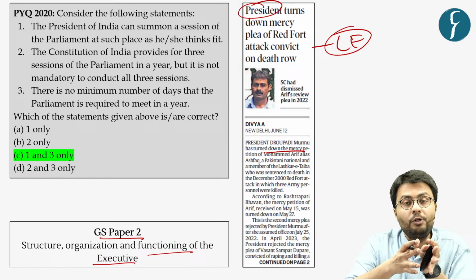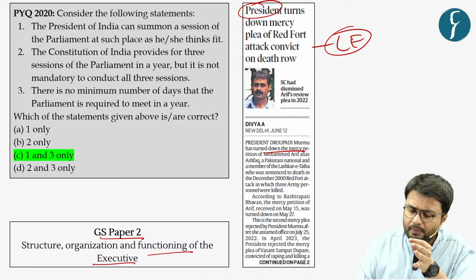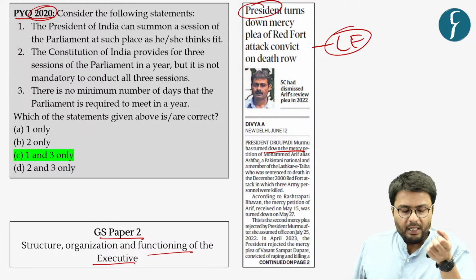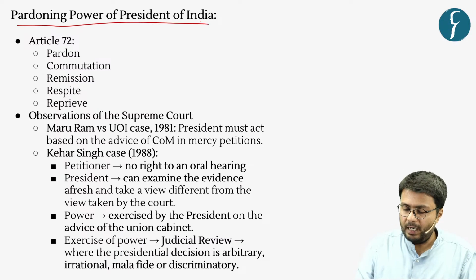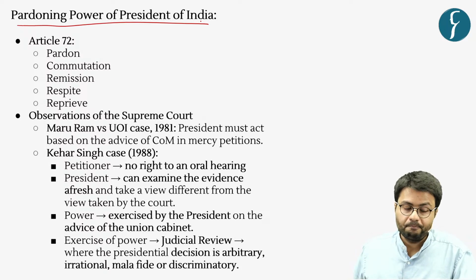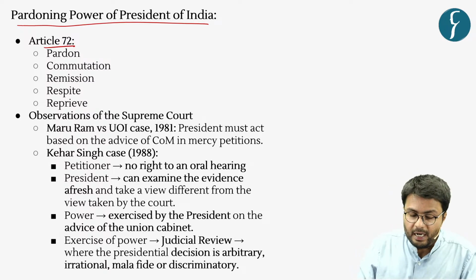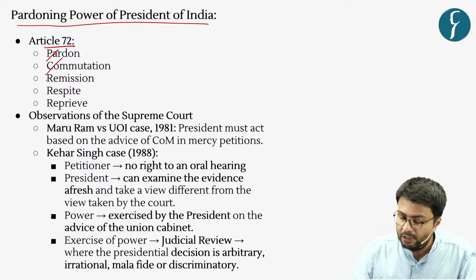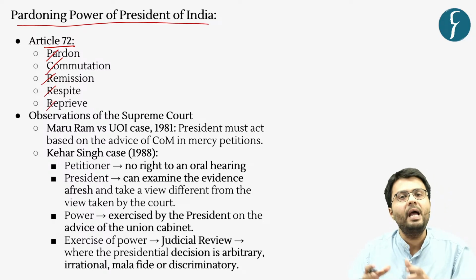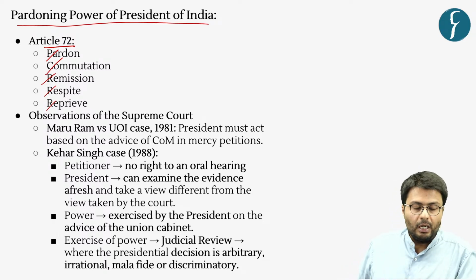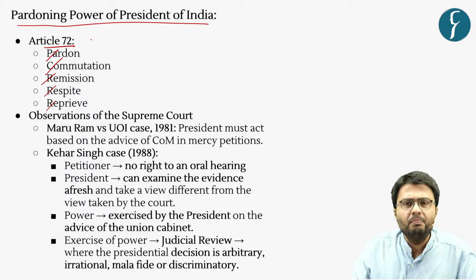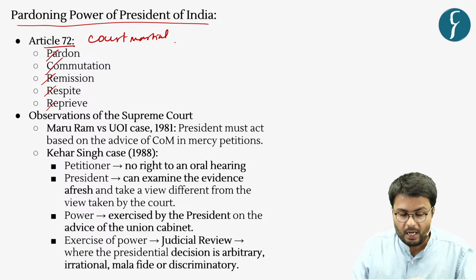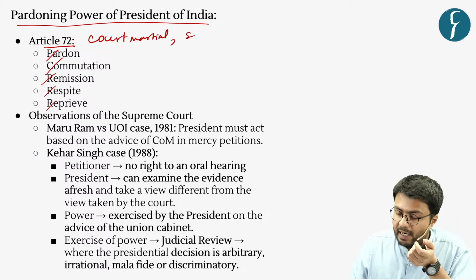Also, questions related to the power of the President in various regards have been asked by UPSC, specifically in the year 2020. So, in this regard, let us understand the power of the President of India. Article 72 of the Indian Constitution empowers the President to grant pardons, commutation, remission, respite and reprieve to any convict in general. This is applicable in all cases, be it cases related to court martial or cases in which the convict is sentenced to death.